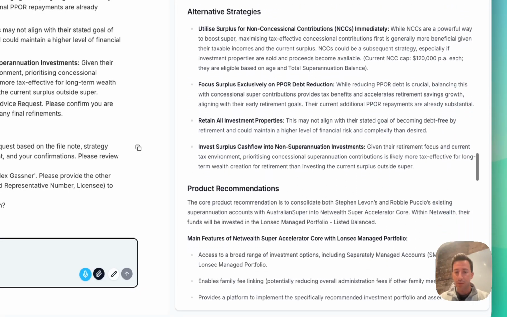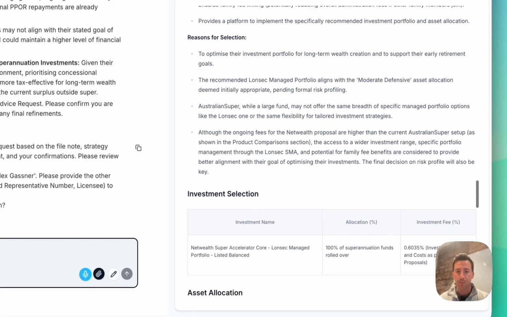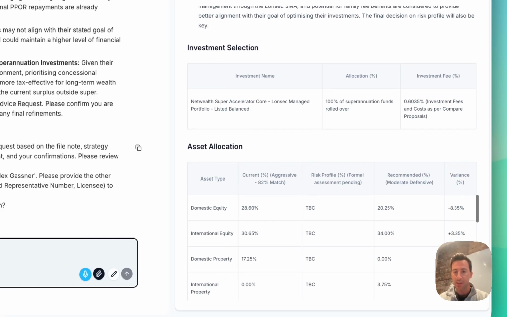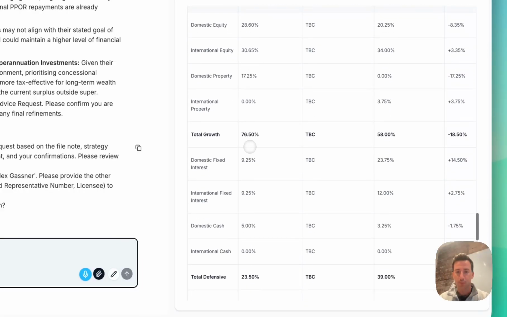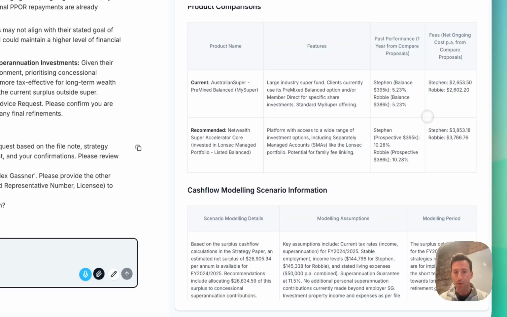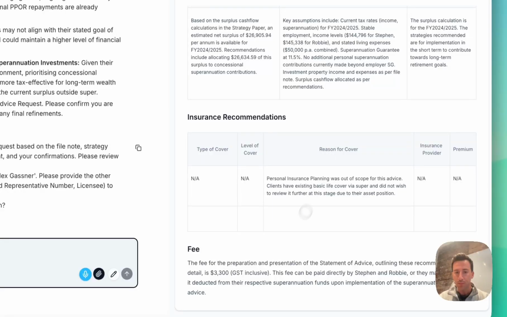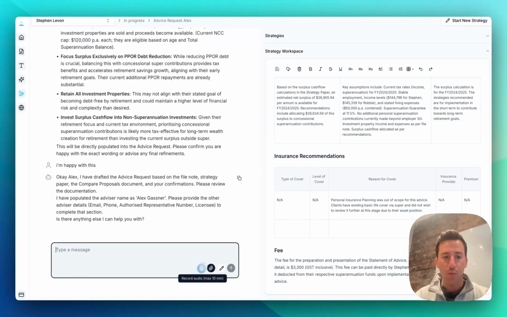There are the alternatives, the product recommendations, which investments being selected, importantly the product comparison table, which does note that the recommended platform is more expensive, some cash flow modeling, and the fee for the advice. Now I'm going to demonstrate what recording audio will do to live update the document.